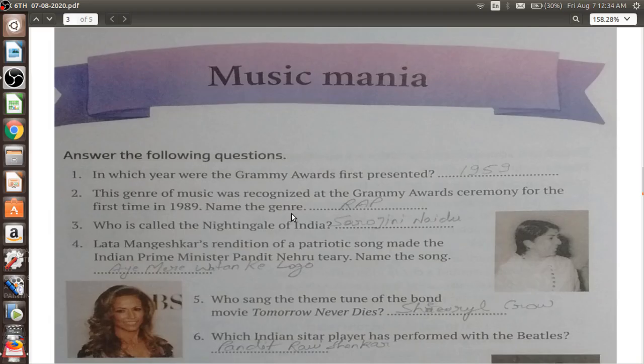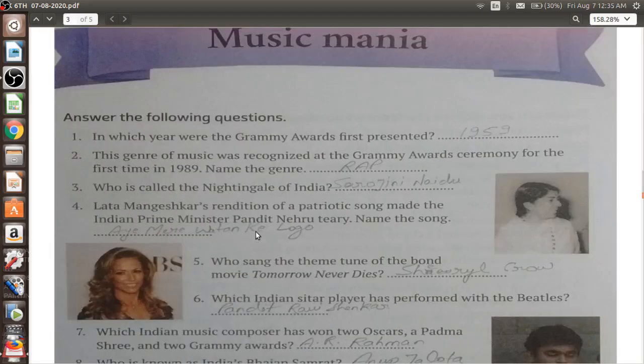Rap, if you remember, is basically a kind of song, but it is based on proper sentences which have specific meanings. And if you remember the movie Gully Boy, that is completely dependent on rap only.